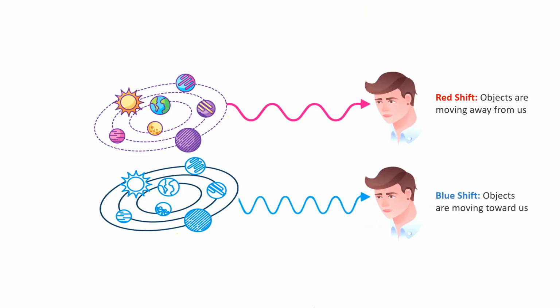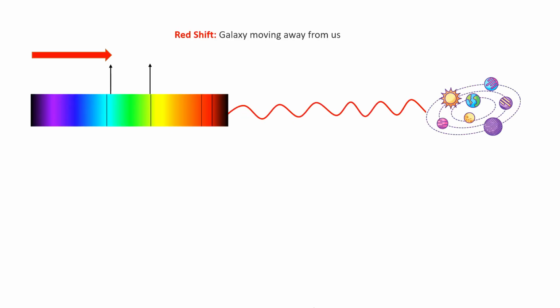Hubble came to know about the expansion of the universe by calculating the distance of different galaxies and by observing their spectra. So whenever the source of light is moving, there is a change in the frequency of the wave due to the motion of the light source, and because of that there are two kinds of shift in the spectra of light. First is blue shift, second is red shift.